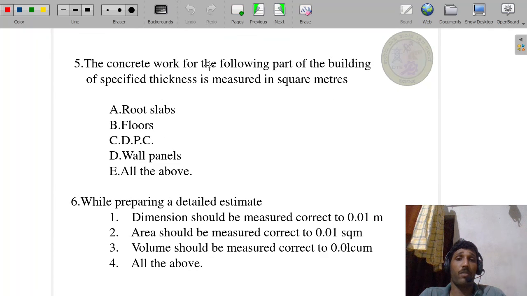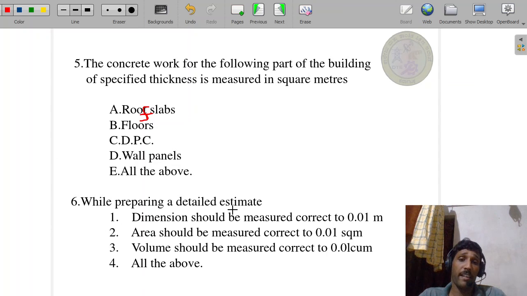Next, the concrete work for the following part of the building of a specified thickness is measured in square meters: roof slab, floor, DPC, wall panels, all the above. Which is the correct answer? All the above is the correct answer. Roof slab is measured in square meters, floors are also measured in square meters, DPC also, and wall panels are also in square meters. Therefore, all the above is the correct answer.